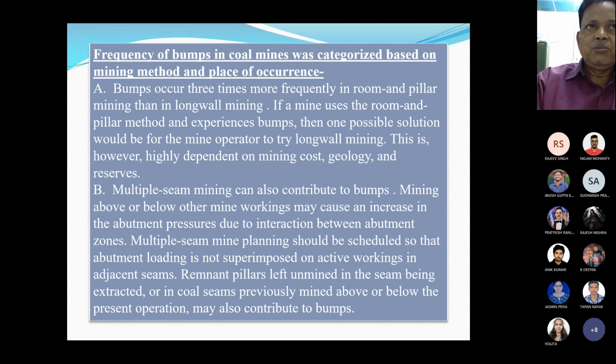Multiple seam mine planning should be scheduled so that abutment loading is not superimposed on active workings in adjacent seams. Remnant pillars left in the coal seam being extracted or in coal seams previously mined out above or below the present operation may also contribute to coal mine bumps.